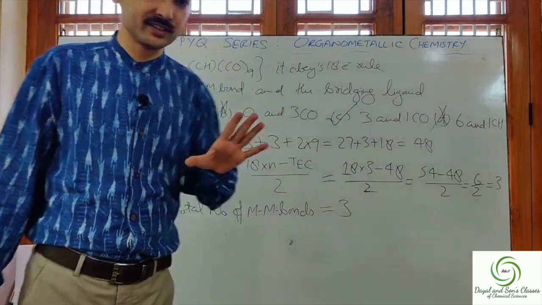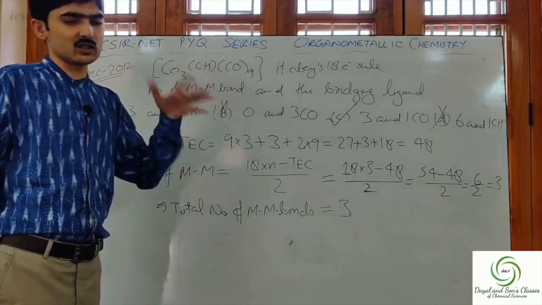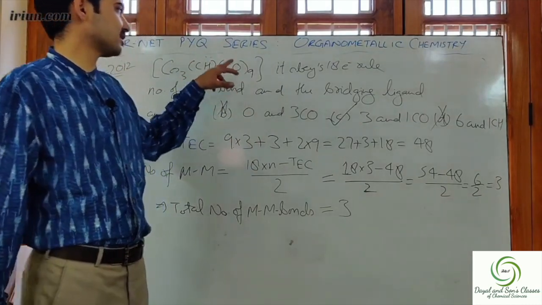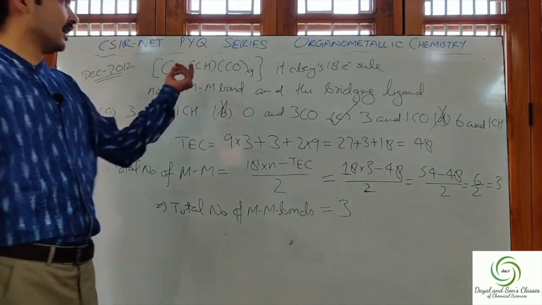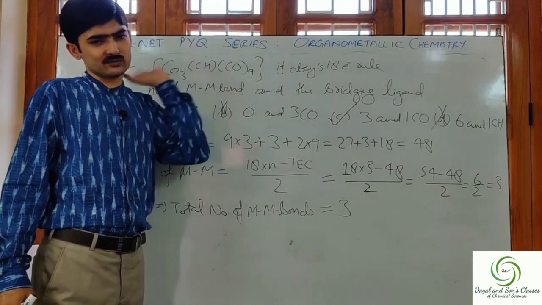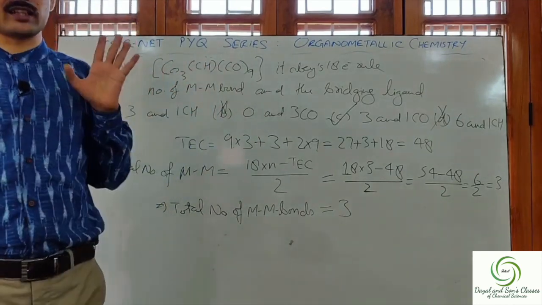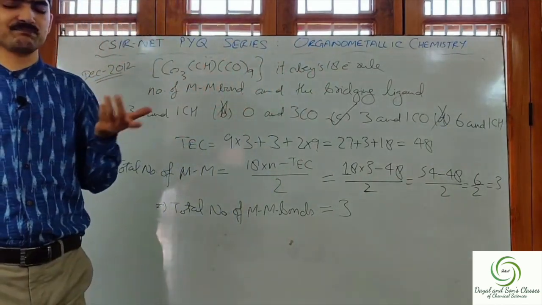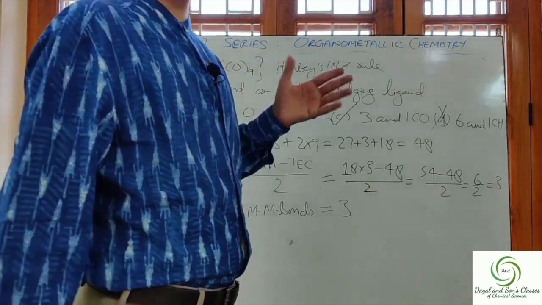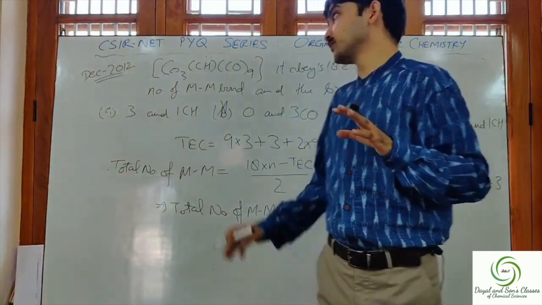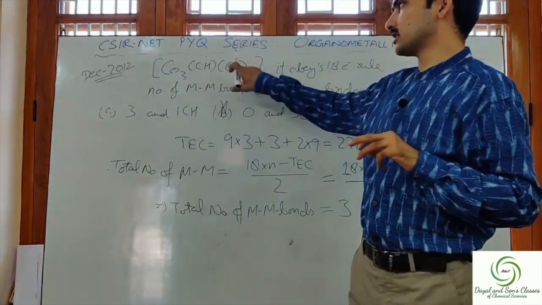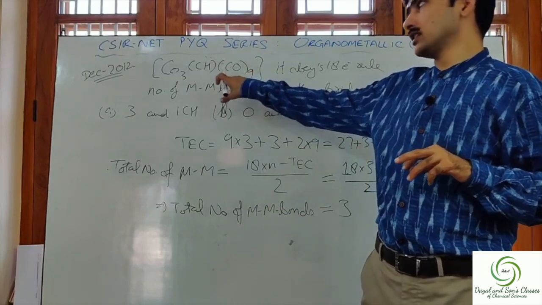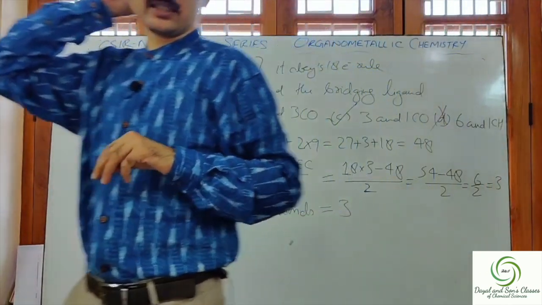Just remember that in such complexes, CO will always be the bridging ligand and CH will be either at the vertex or the terminal ligand. I hope it's clear now. I repeat once again, CO will be the bridging ligand in this particular complex. The CH never acts as a bridging ligand.